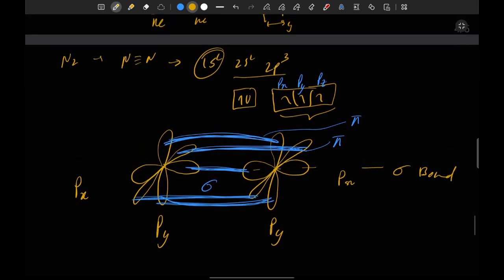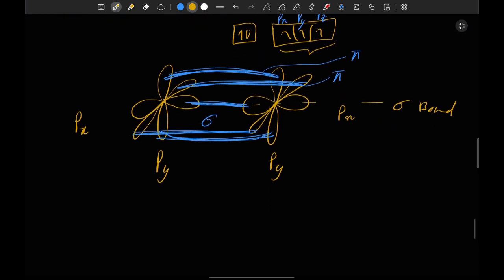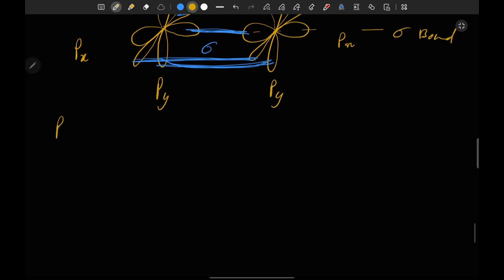Now let's compare the N2 molecule with the P2 molecule. Let me explain the reason. The N2 molecule has seven electrons, a small nucleus and a very short orbital radius, but the P molecule has a large orbital radius because it has 1s2, 2s2, 2p6, 3s2 and 3p3 electrons. So it has more shells, and as the number of shells increases, the radius of the atom increases.